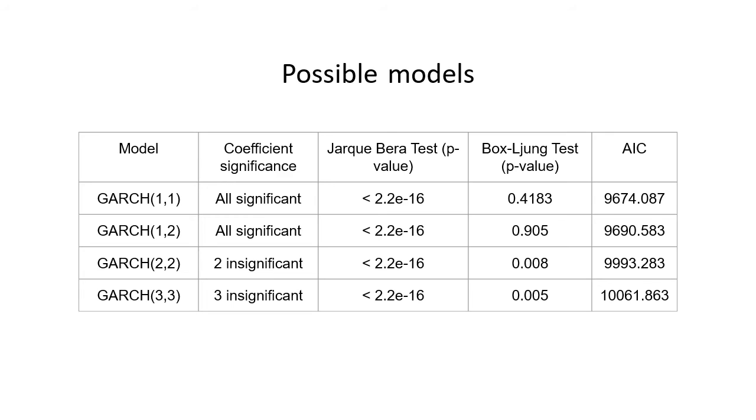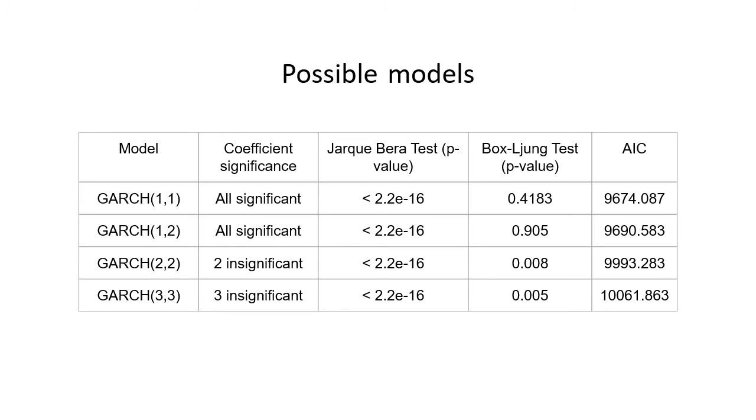Normality is also bad and there is no problem with autocorrelation, but it seems like it is trying to overfit the data. The GARCH(3,3) model, in which three coefficients are insignificant. Normality is quite bad and there is no problem with autocorrelation, but the GARCH(3,3) model is also trying to overfit the data like the GARCH(2,2) model.